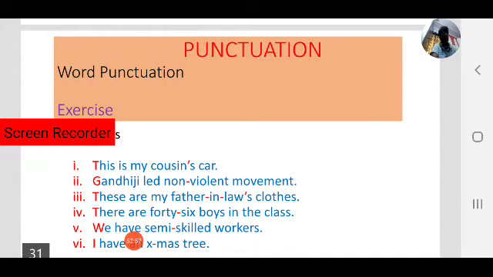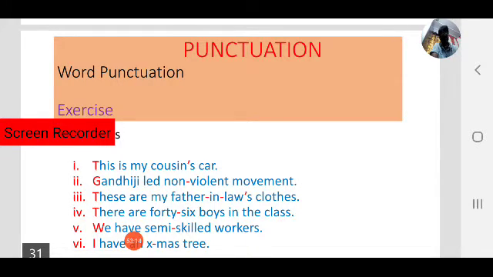These are my father-in-law's clothes. The T is capital because it is the first letter of the sentence. Observe that in all six sentences the first letter must be a capital letter.